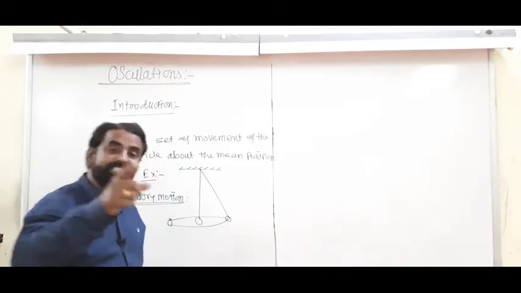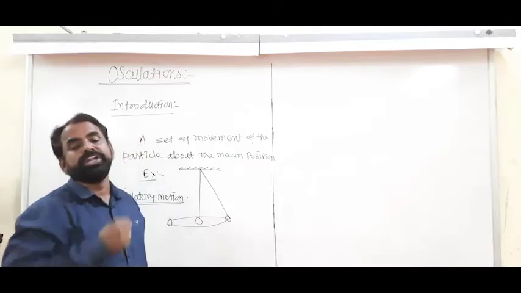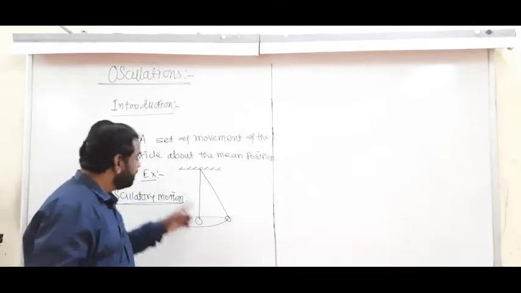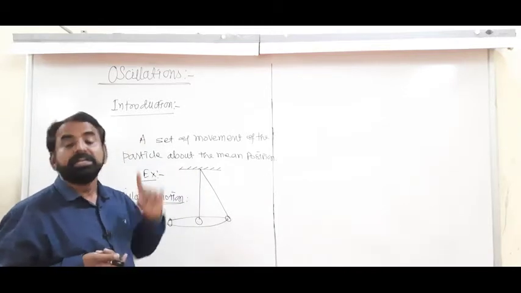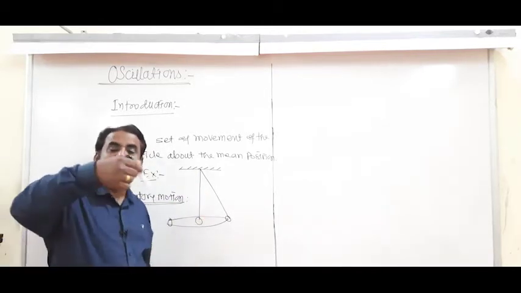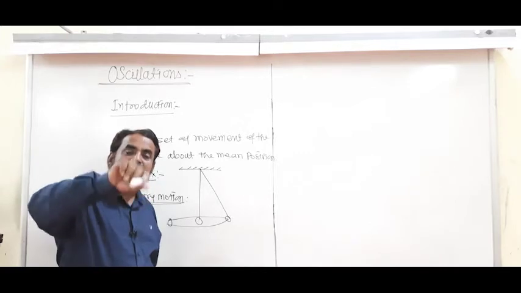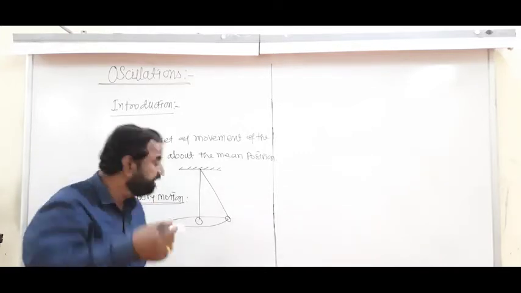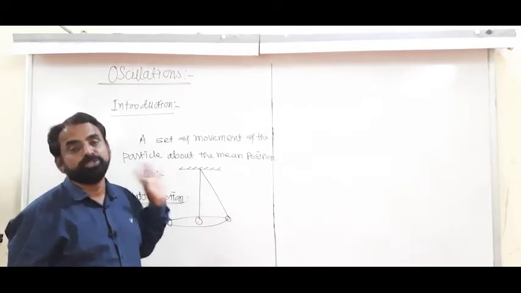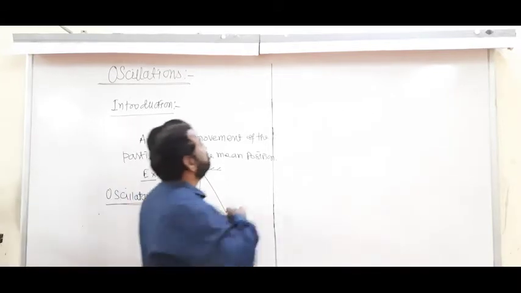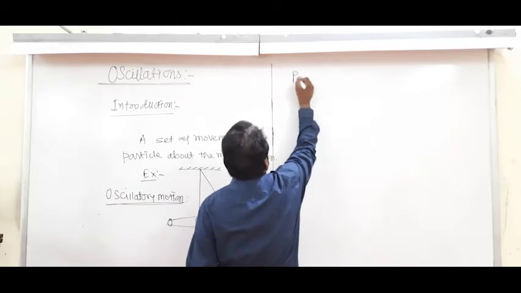Those are examples of oscillatory motion, and oscillatory motion is the basic motion. A clock pendulum, like the clock on the wall, oscillates about the mean position, that is also an example of oscillatory motion.